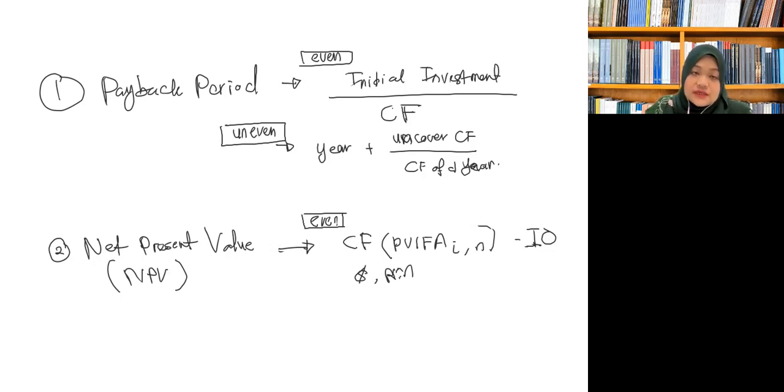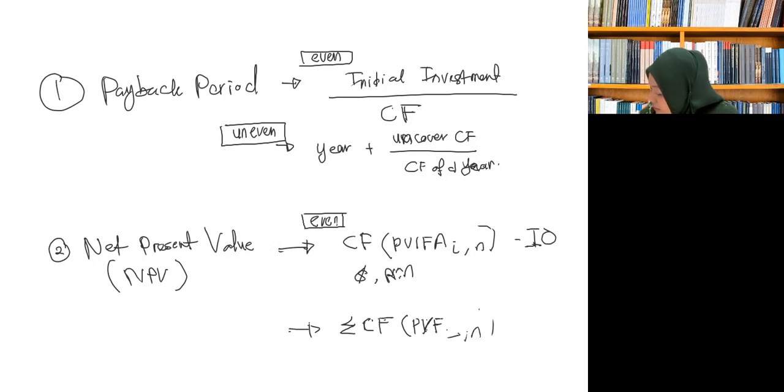What about uneven cash flow? Uneven cash flow is the summation of cash flow multiply with PVIF, with a given I and N, minus initial investment.